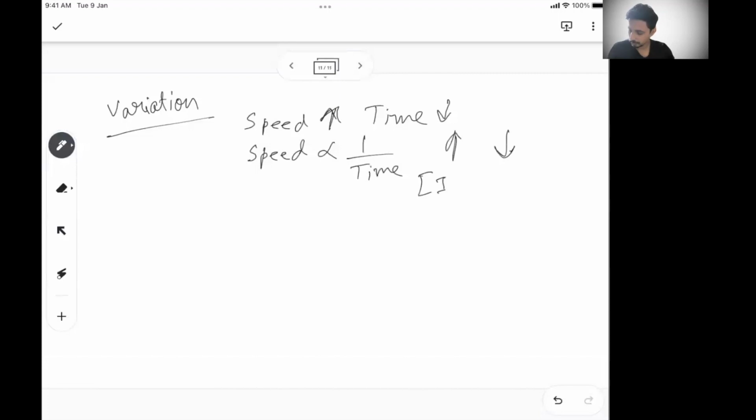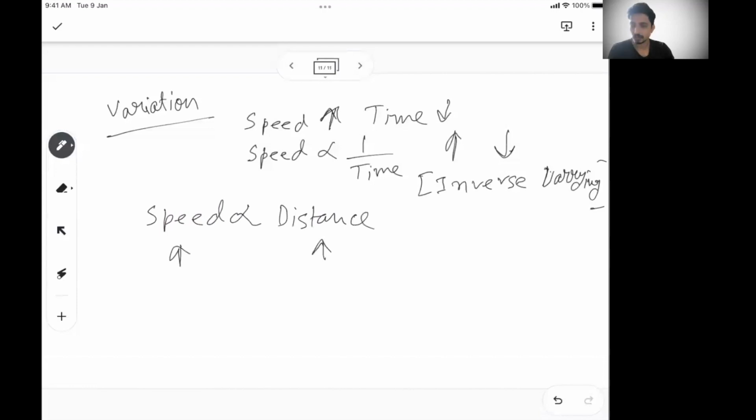So this is called inversely varying. Sorry, not proportion, it's varying, inverse varying. So there are two types of variation, inverse variation and direct variation. So direct variation, let's say in a Maruti 800, if you're driving for 1 hour, the distance will be less compared to the Jeep, with the Jeep you are driving. So can I say speed is varying directly with distance? That means if speed is increasing, distance is also increasing. So this is called direct variation.